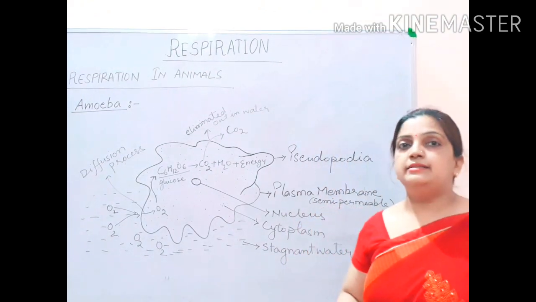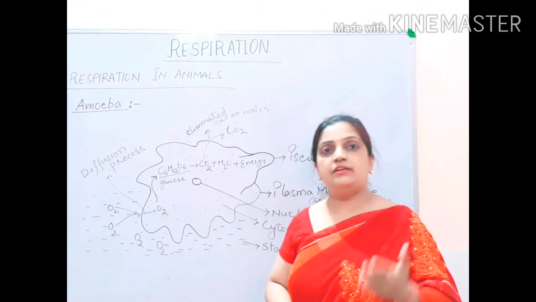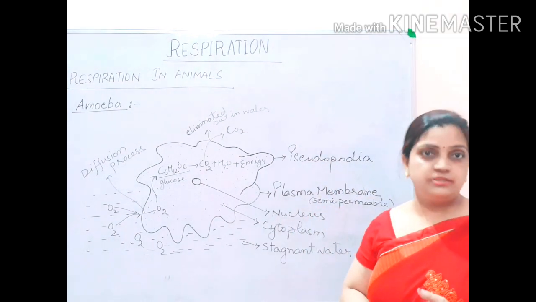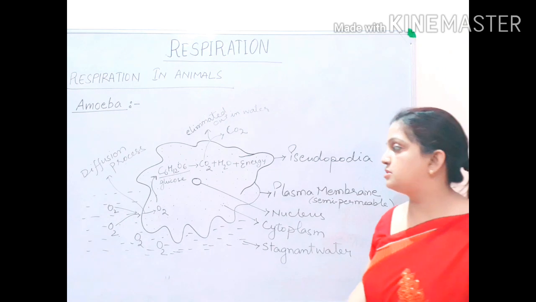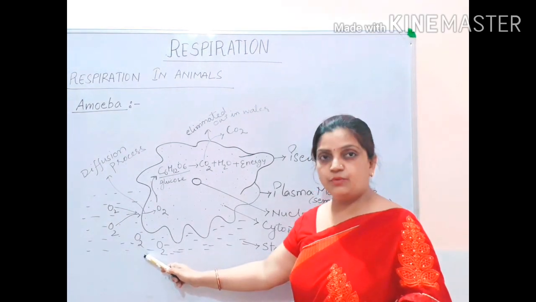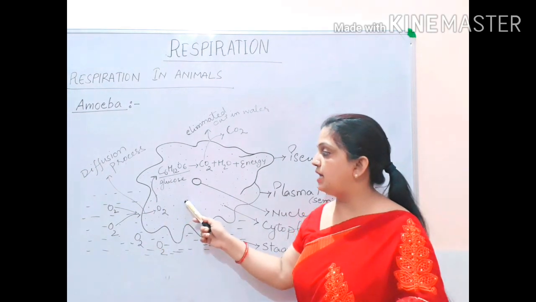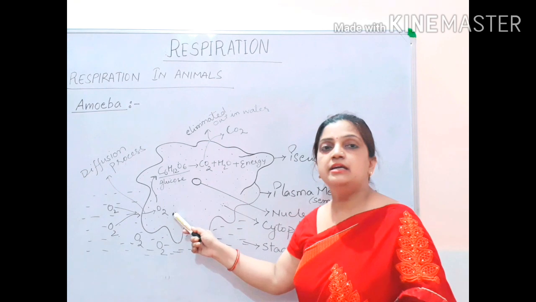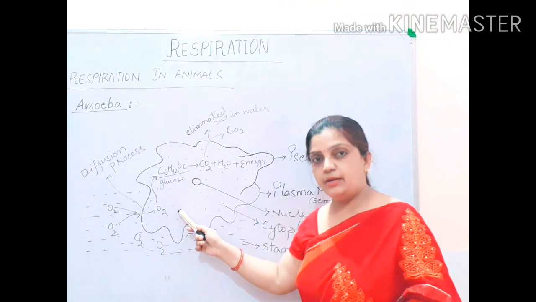And you know that respiration will take place by the diffusion process from a higher concentration region to a lower concentration region. So by diffusion, through the semi-permeable plasma membrane, oxygen from the water will enter inside the body of amoeba. You can see that from here the oxygen is entering inside the body of amoeba.